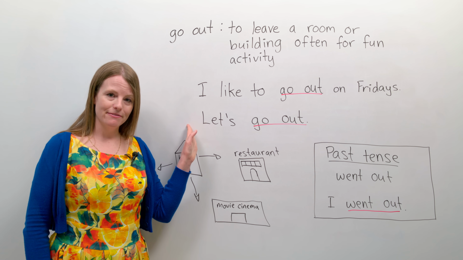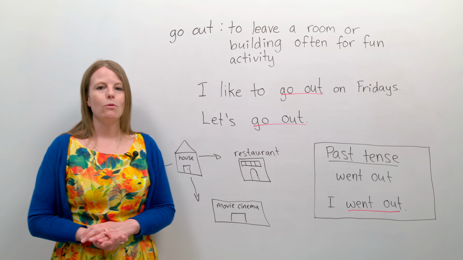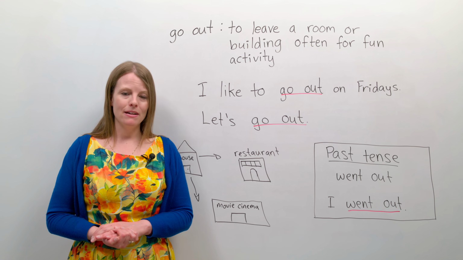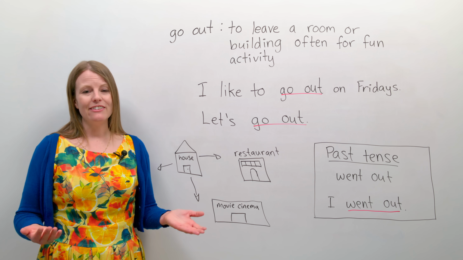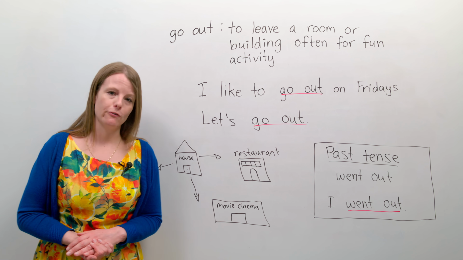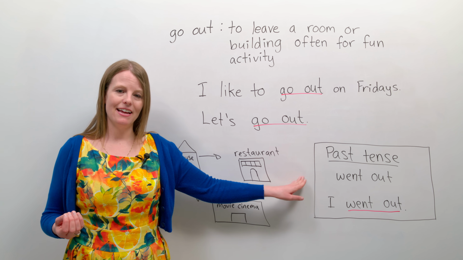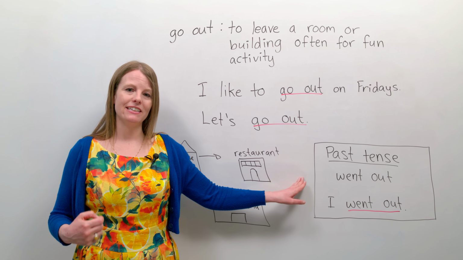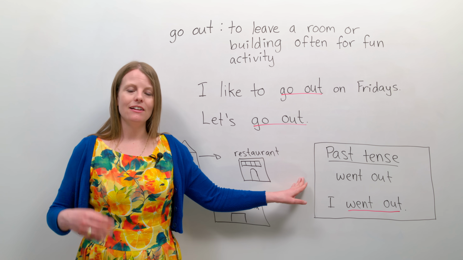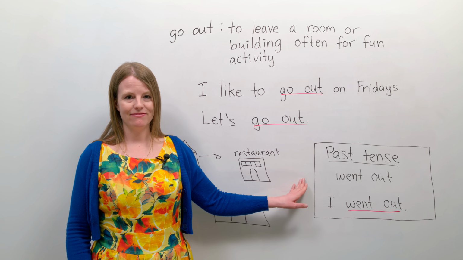Let's go out. This is another example. When was the last time you went out? So let's talk about the past tense of this verb. The past tense of go out is went out. I went out yesterday. My sister went out on Sunday.